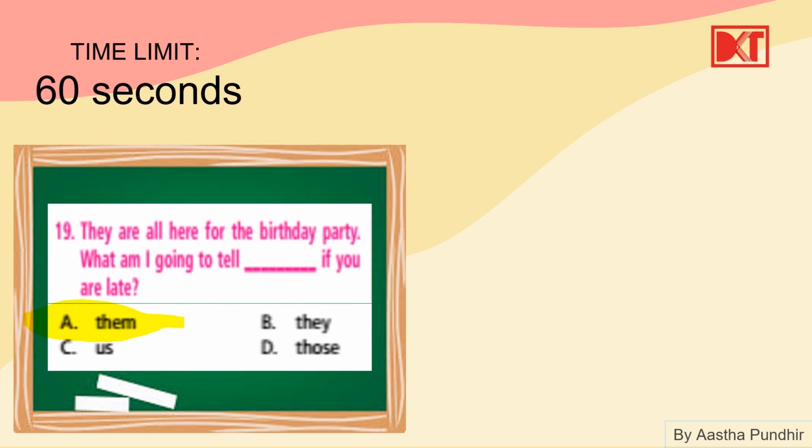Okay, what am I going to tell them if you are late? First of all, we are talking about they, which is third person plural. So they are all here for the party. What am I going to tell them if you are late? All right.